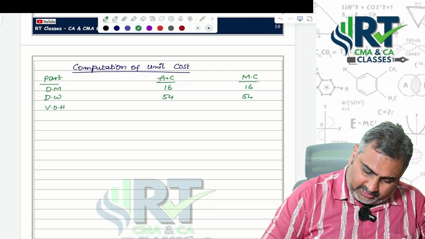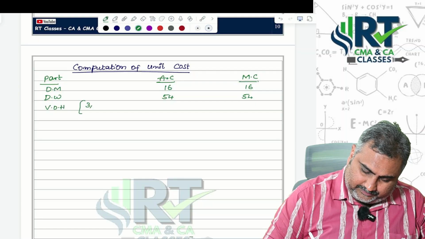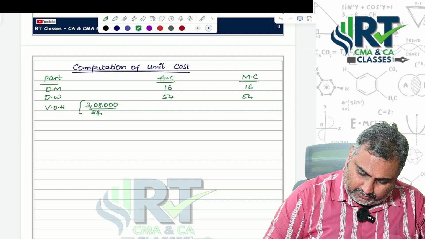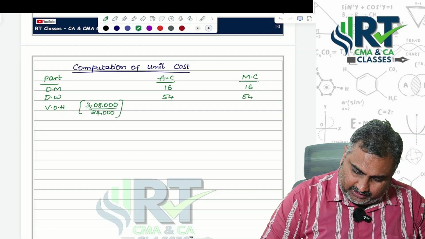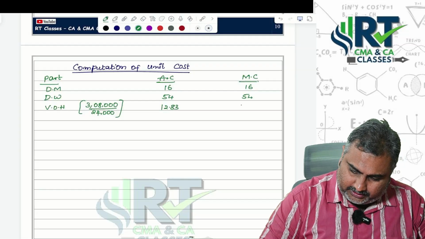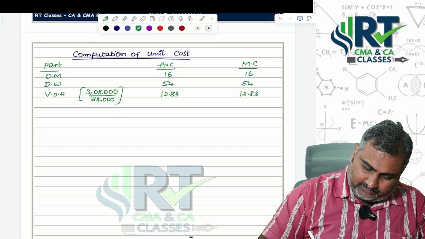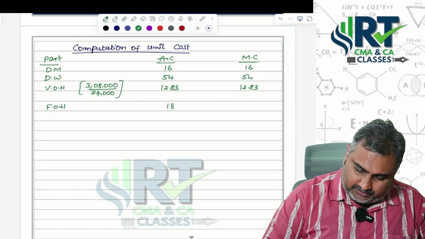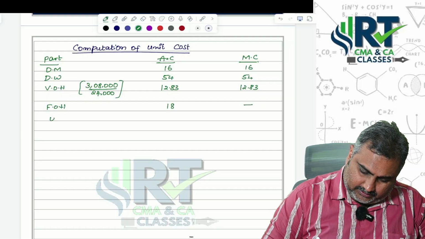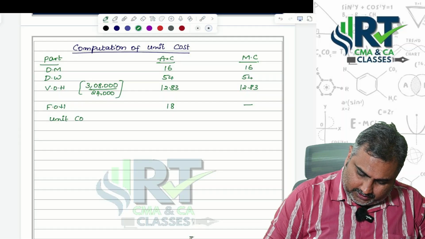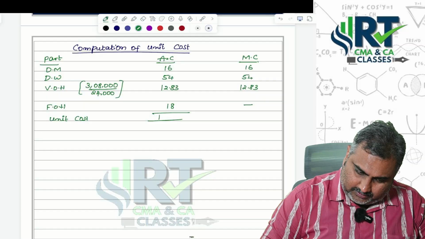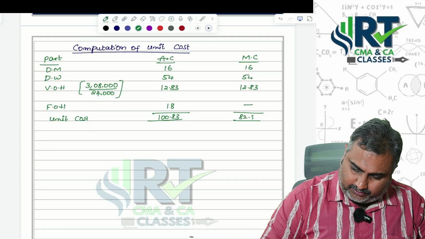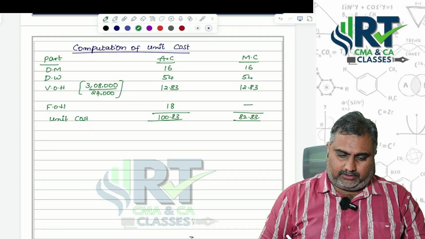Variable overheads, be a little careful, it was 3,08,000 divided by 24,000. Then we are getting 12.83 here. Then my fixed overheads already given 18, doesn't consider. Then unit cost here 100.83, here 82.83. This is the unit cost.